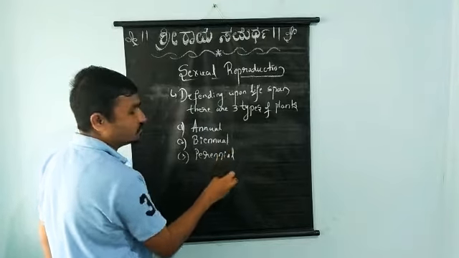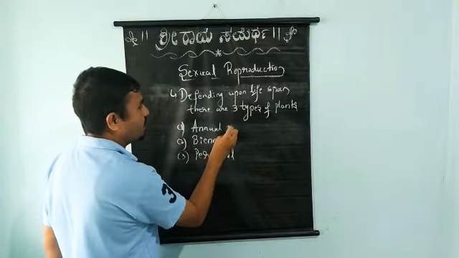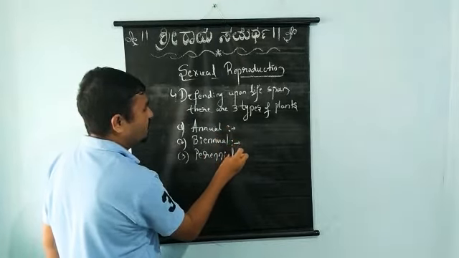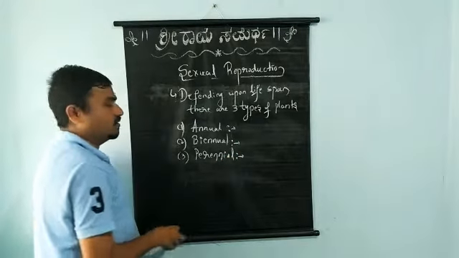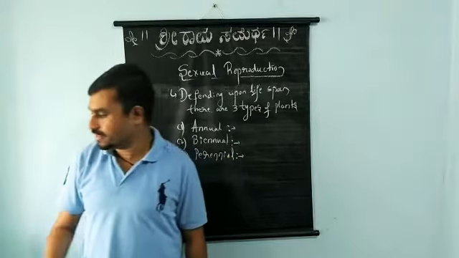Okay, students, your attention here. That is annual, biannual and perennial. We are going to find 3 types of plants here.